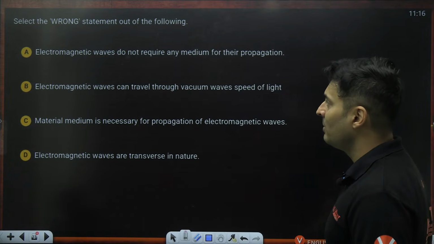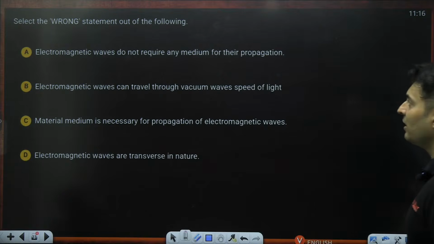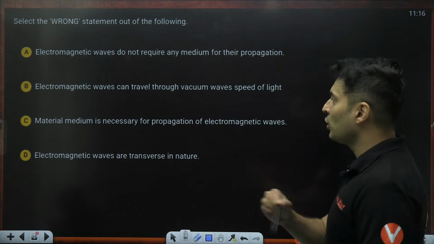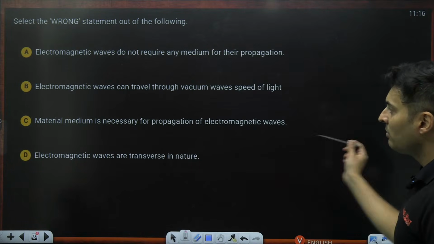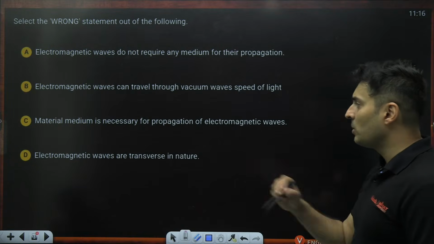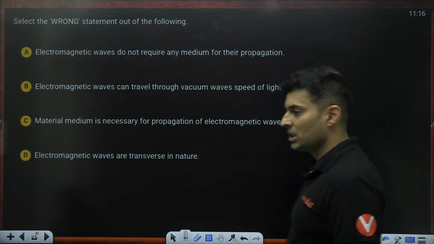Select the wrong statement. Electromagnetic waves do not require any medium for their propagation. Electromagnetic waves can travel through vacuum. Material medium is necessary. Electromagnetic waves are transverse in nature. What do you think?